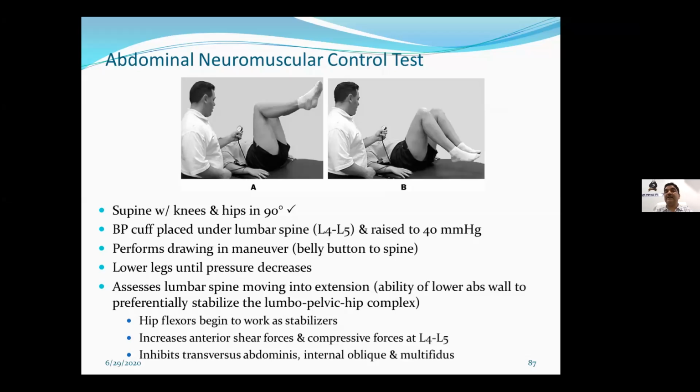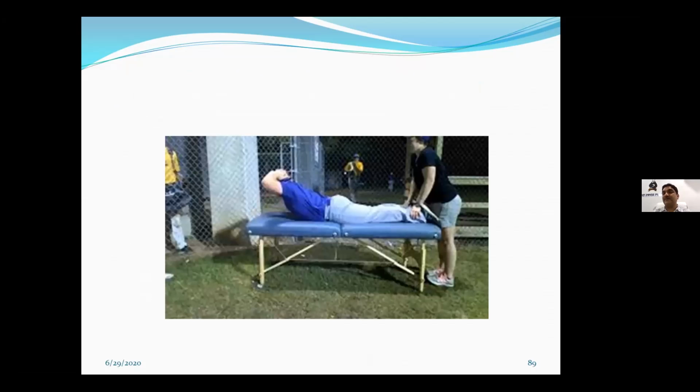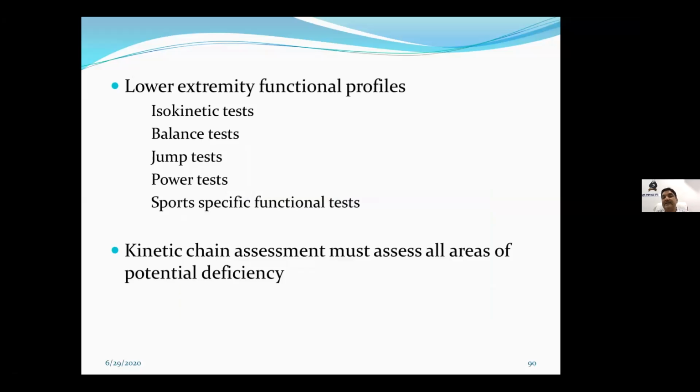As I said, we have to check for endurance and power. So this is the endurance test of the erector spinae muscles. You keep a person in the prone lying position, keep both hands on the back of the head and ask them to extend and keep it for a certain duration. Apart from these tests, for the lower extremity we have to do kinetic tests, balance tests, jump tests, power tests, and any sport specific skill.